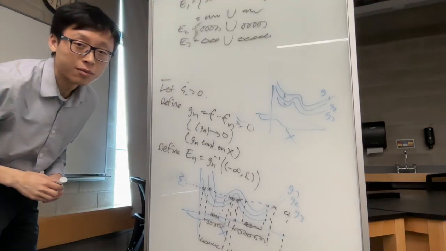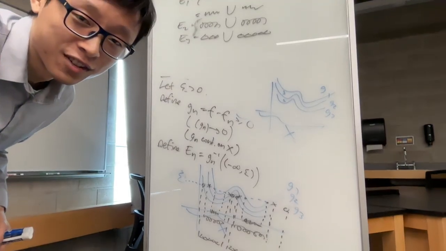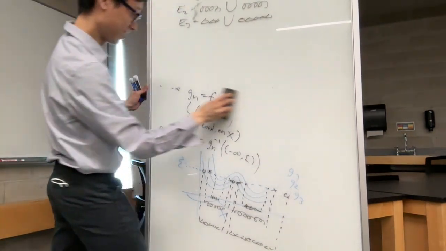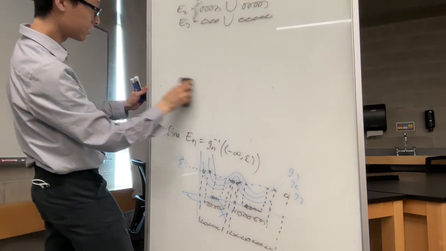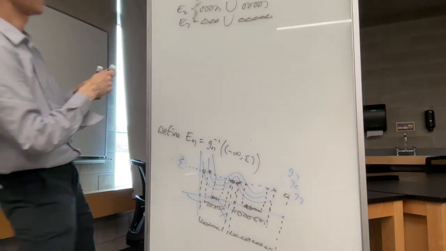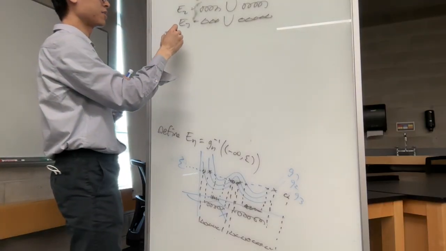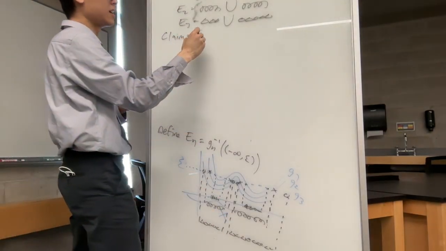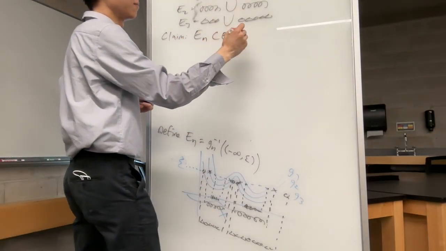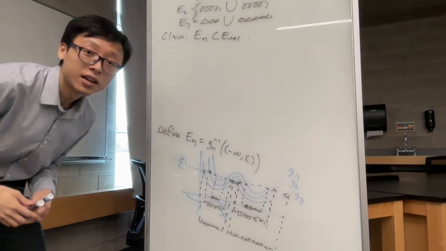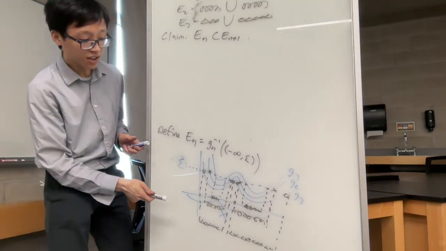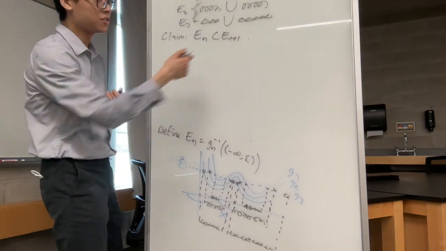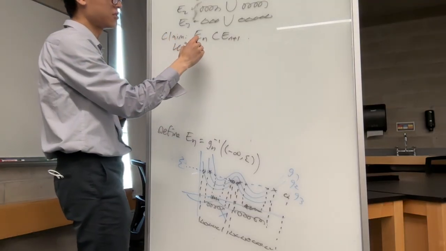So now it's time to go back to the land of rigor and prove everything rigorously, because that's how we roll here. Claim, a claim supported by picture: the En's are nested. That is, En is contained in En plus 1. And the picture tells us the reason is because the Gn's are decreasing. So that's going to be the key to the proof. This is just a set inclusion proof.